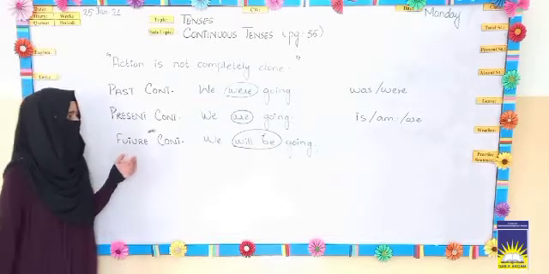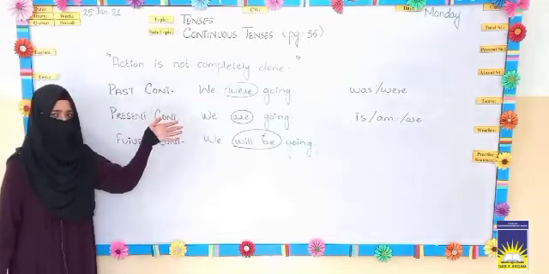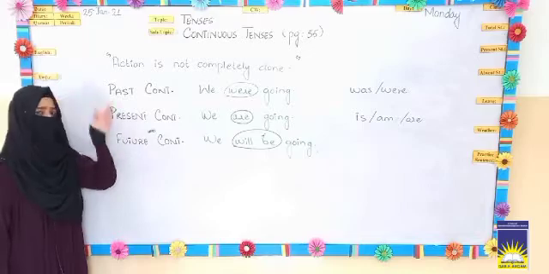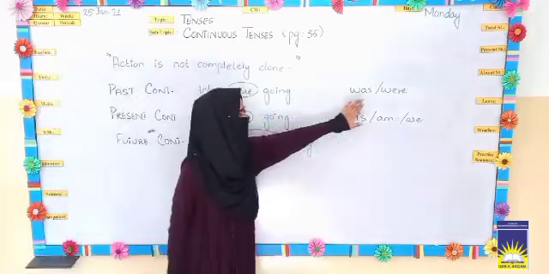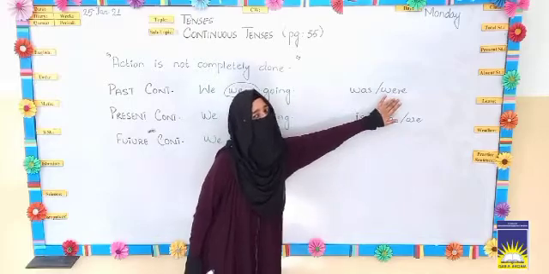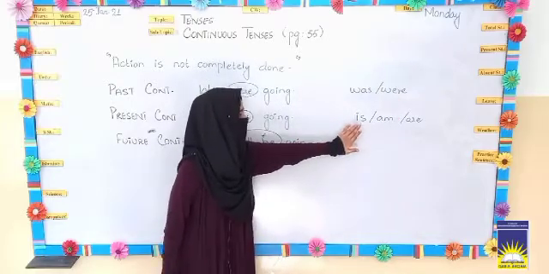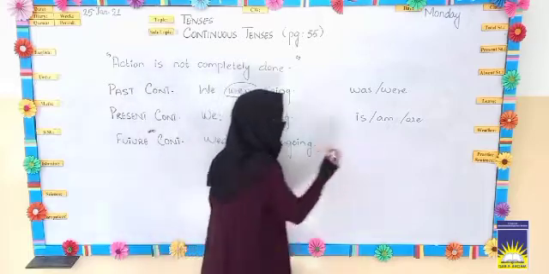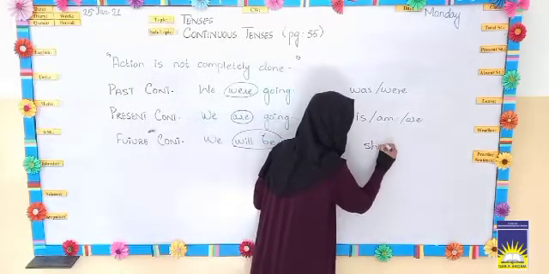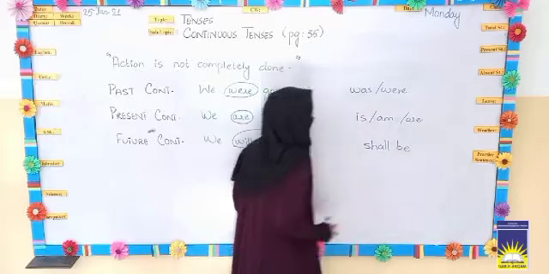And I have told you that they all have some other helping verbs as well. For example, here you can see was as well as were, and here are is, am or are, and in the future there is also another helping verb, that is shall be.